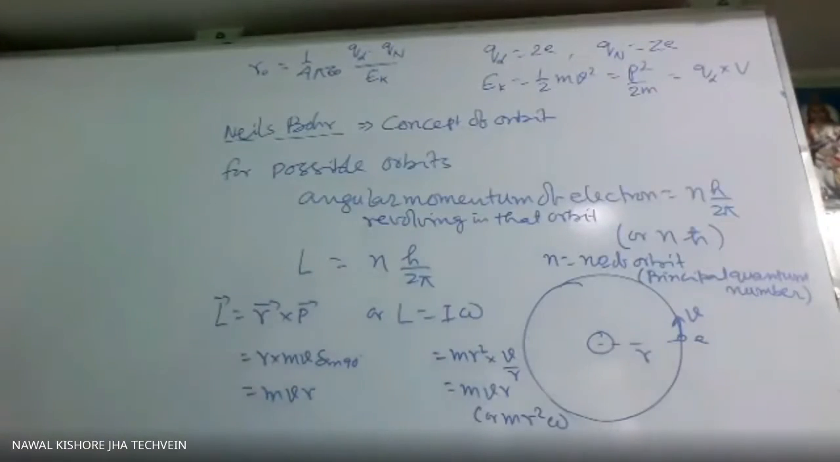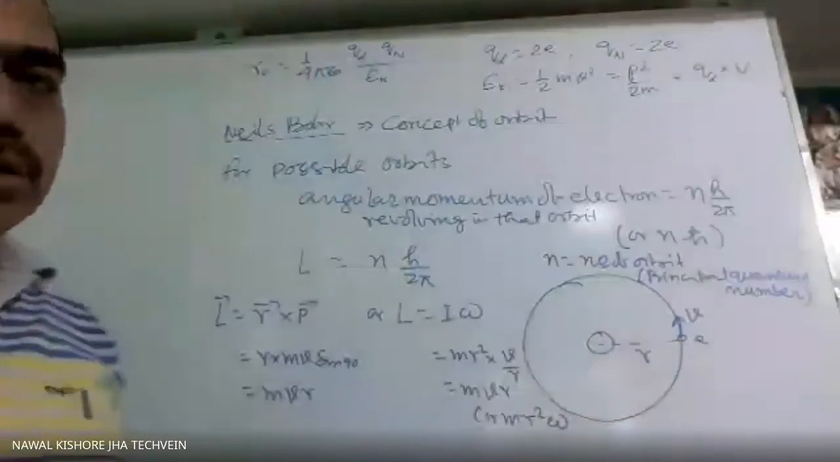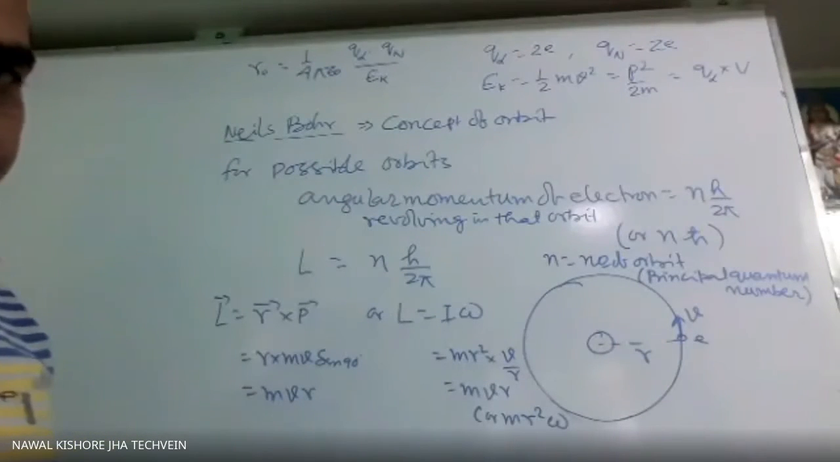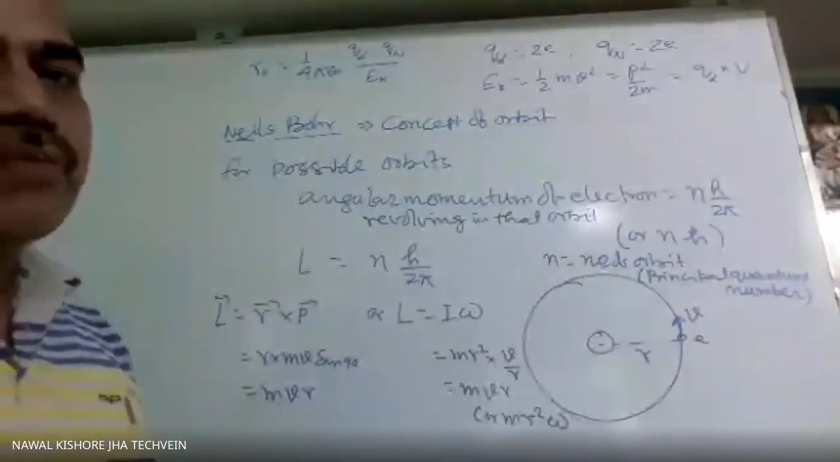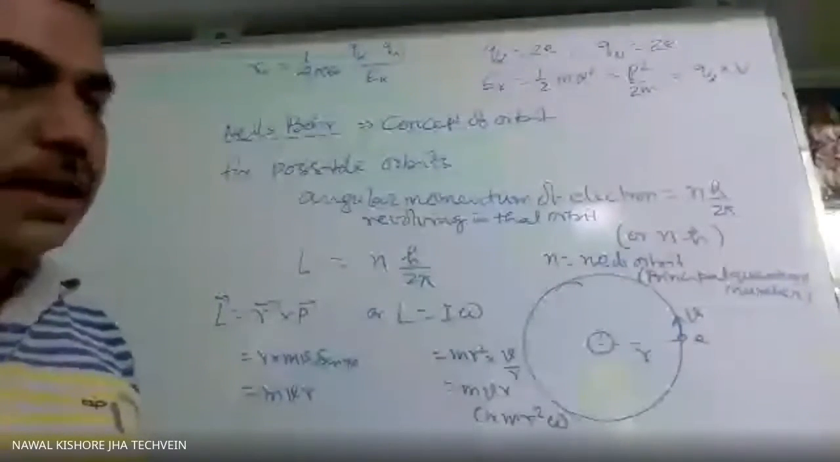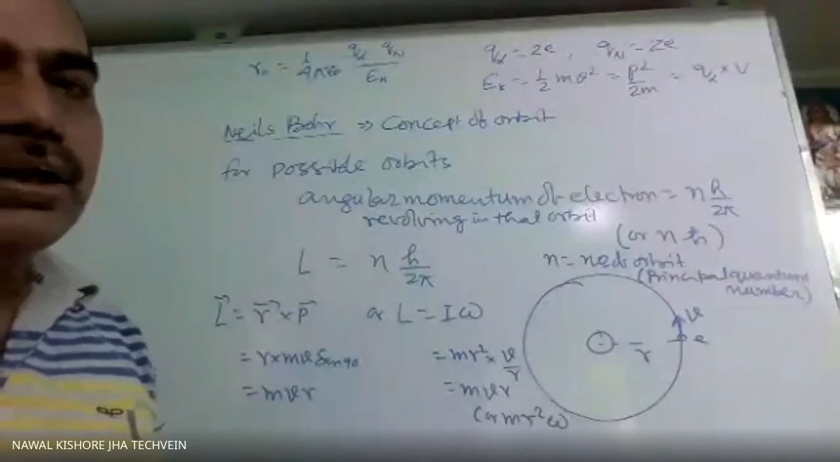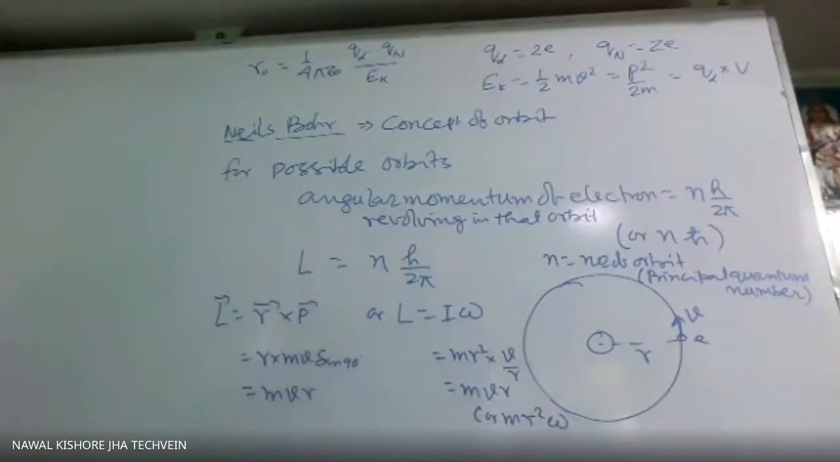Second postulate is what? When it revolves in the orbit, there will be no loss or gain in energy. Third one is what? When an electron jumps from one orbit to another orbit, there will be a change in energy. Loss or gain in energy will take place only when the electron jumps from one orbit to another. So we will start from this part only.